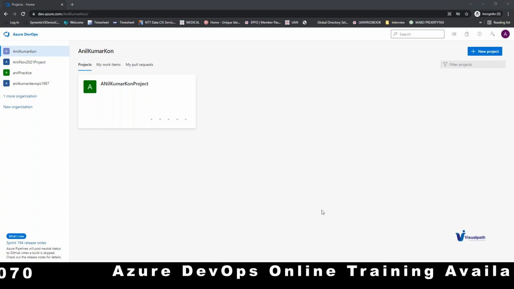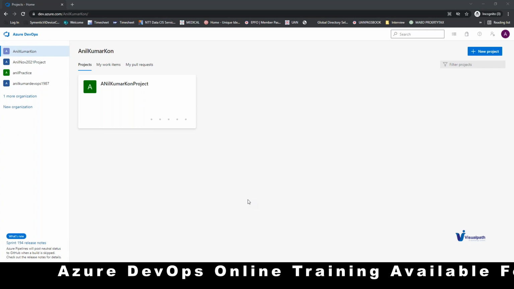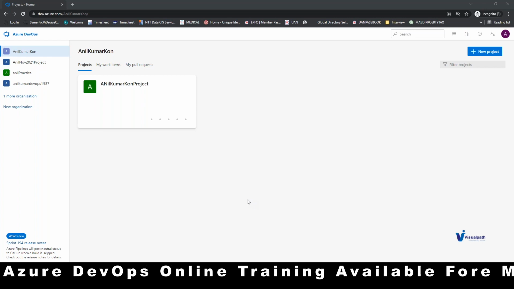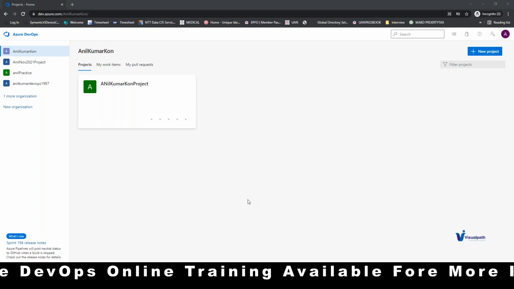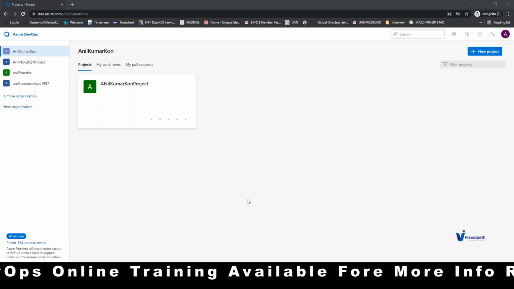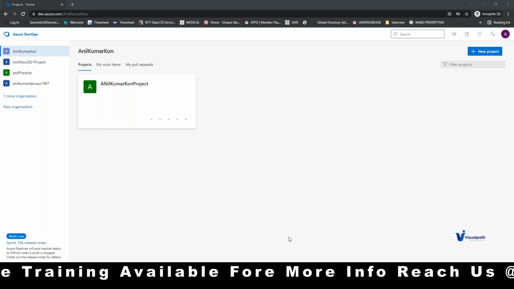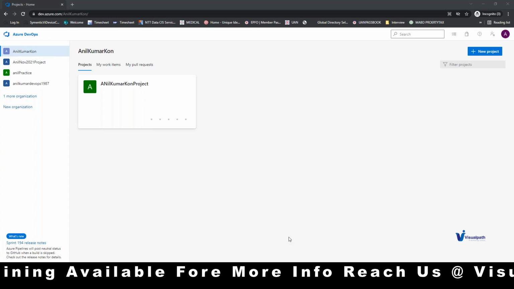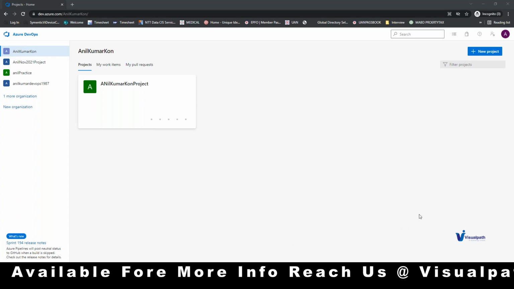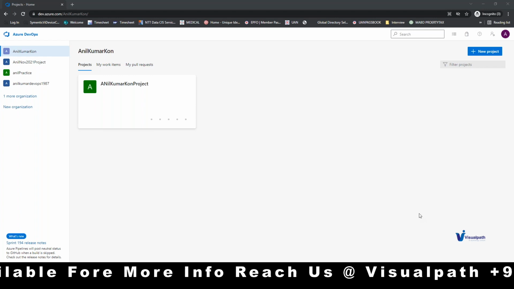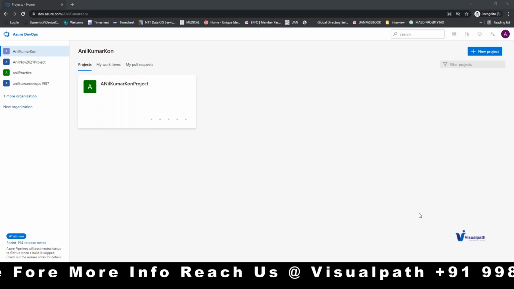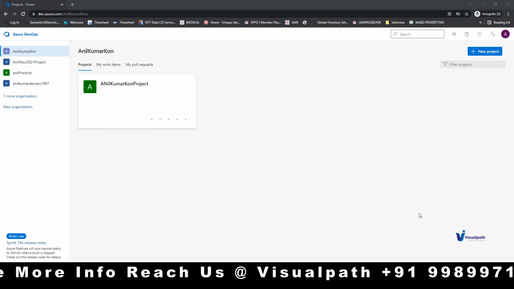Another doubt from Money: are there any naming conventions? Do we need to use camel notation or small letters? Those come under the checklist actually. I told you about the checklist that needs to be followed for ADO creation, the checklist for ADO product creation, right? So all those considerations come under the checklist basically. Okay.